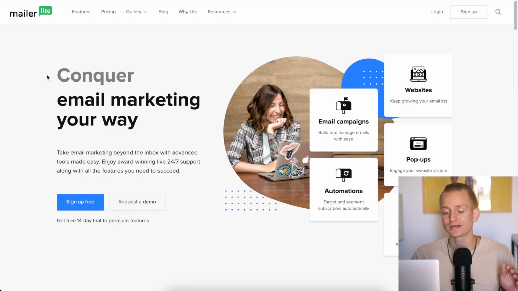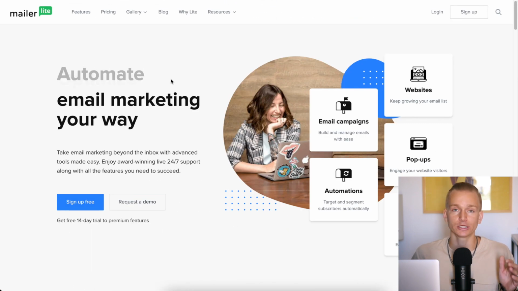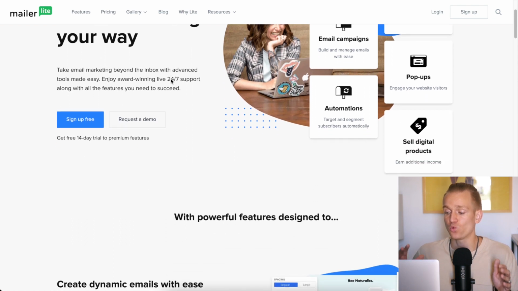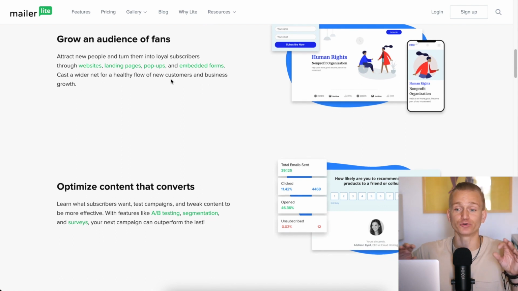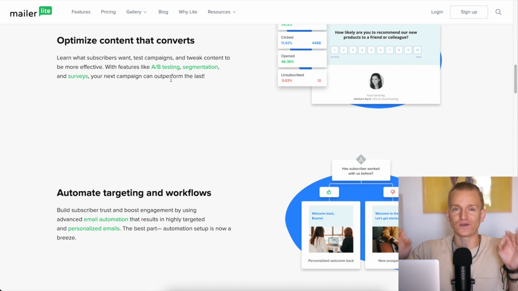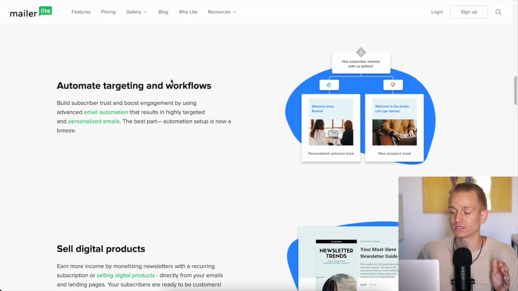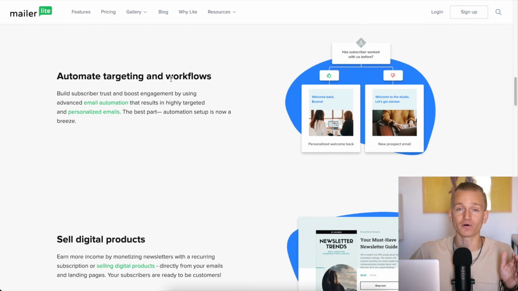So first of all, let's have a look at MailerLite. MailerLite is actually a really good email marketing software. You will get all of the main functionalities, and I'm not going to go in this video through all of the different functionalities that these softwares have. I'm just going to tell you some of the things that you really need to understand about how they differ. But MailerLite in general, I will say, is an absolutely amazing option. It does, I would say, most of the things that need to be done with an email marketing software, and it comes for a very low price.